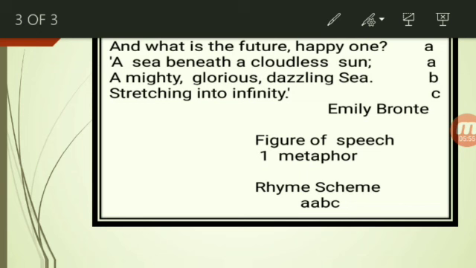Here, the figure of speech is metaphor. Again, metaphor. Okay? Because the child is comparing the future time with a vast sea. The rhyme scheme you have to find yourself. In two stanzas I have told you. The third one is for you to find. Okay?